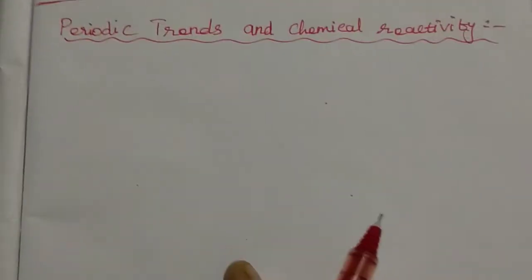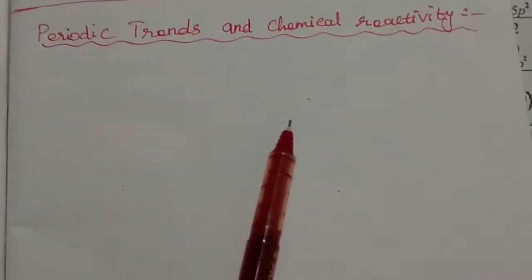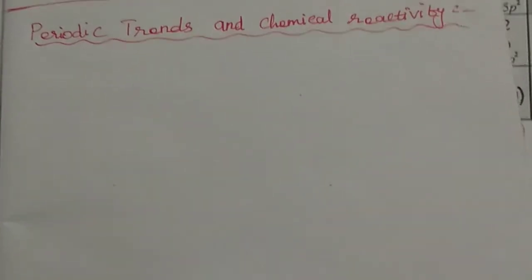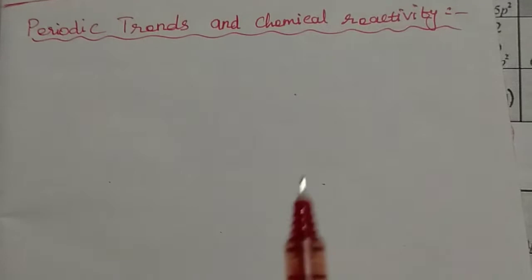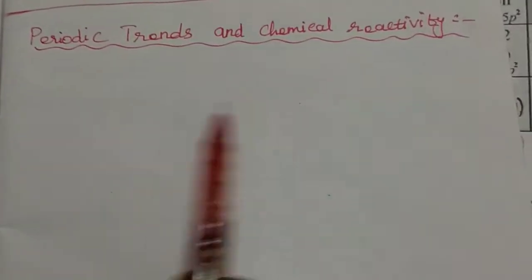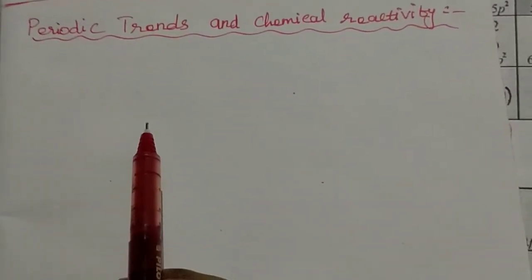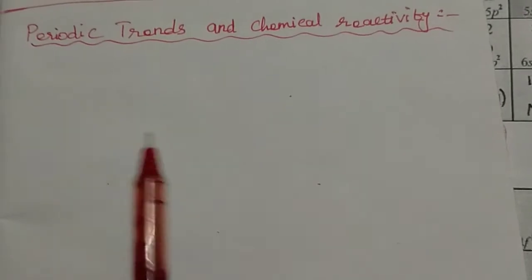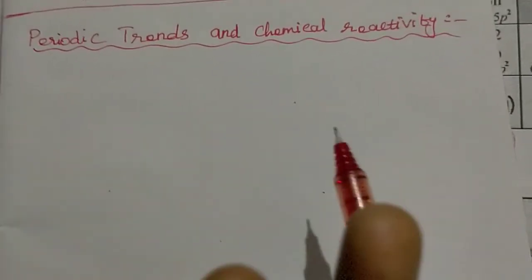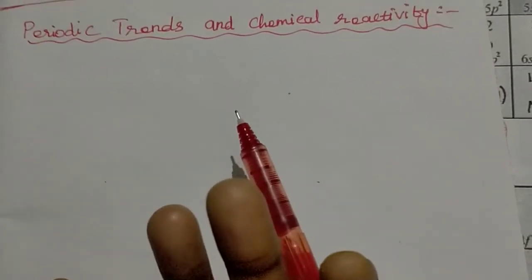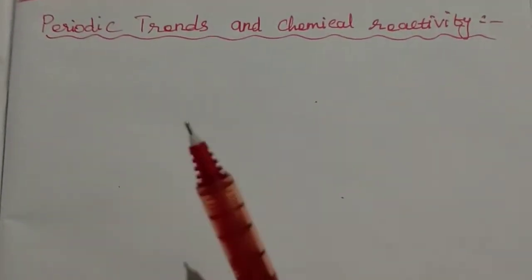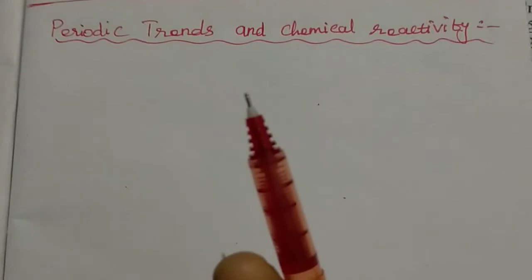The physical and chemical properties of an element are explained by the electronic configuration of a particular period or group. The reactivity of the element is explained by ionization energy and loss of electrons, then electron affinity and acceptance of electrons.